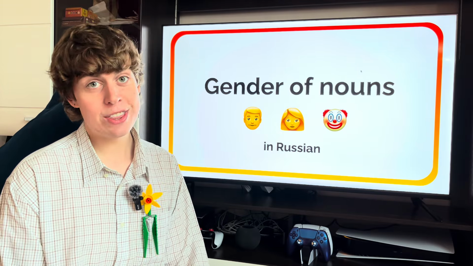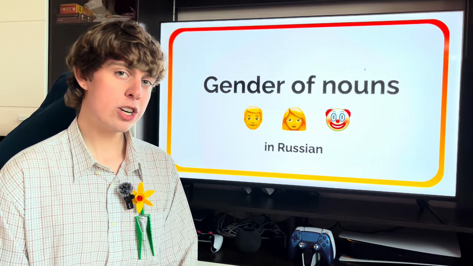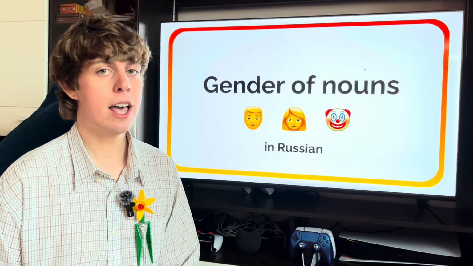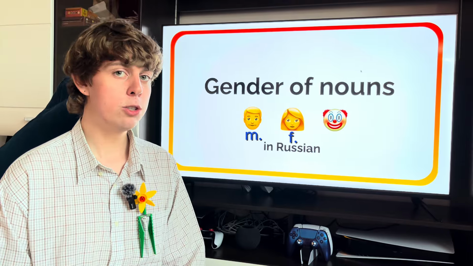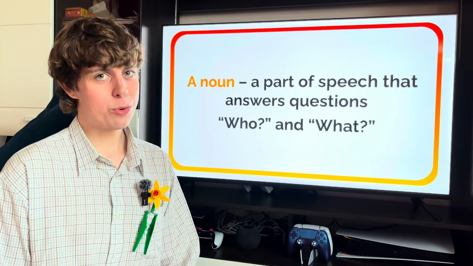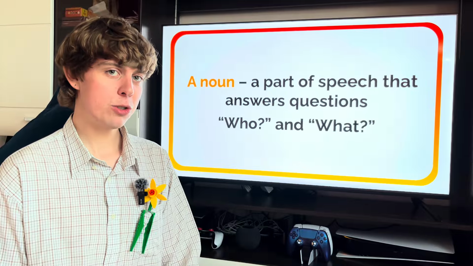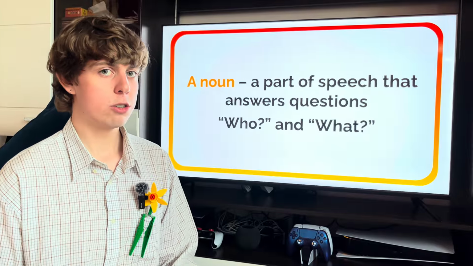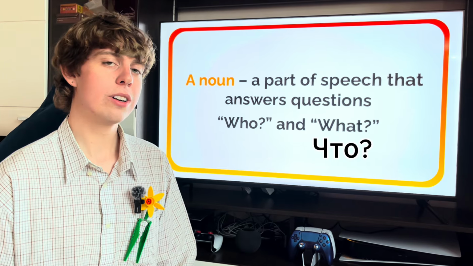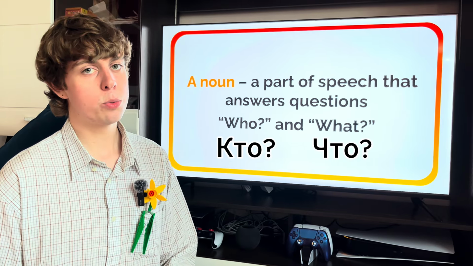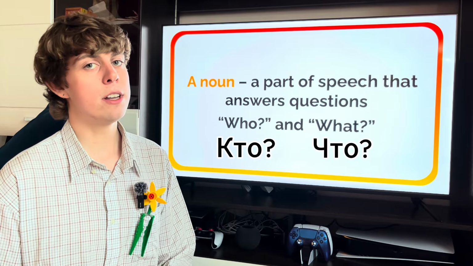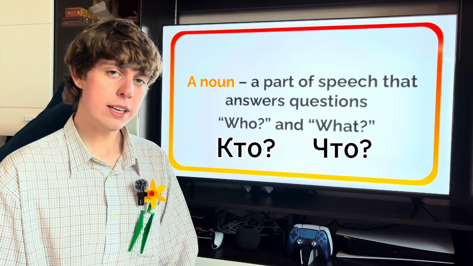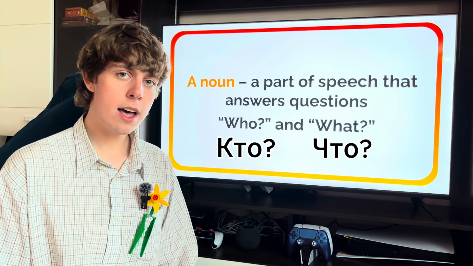Grammar: gender of nouns. Every single noun in Russian, whether it's a person, an object, whatever, has a gender. Masculine, feminine, and neutral. Let's break it down together. Let's start with the basics. A noun is a part of speech that answers the question what, что, and who, кто. If a word answers кто, it usually refers to a person or a living being. If it answers what, it refers to an object, an idea, or concept.